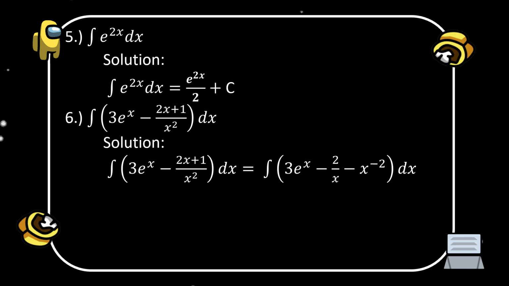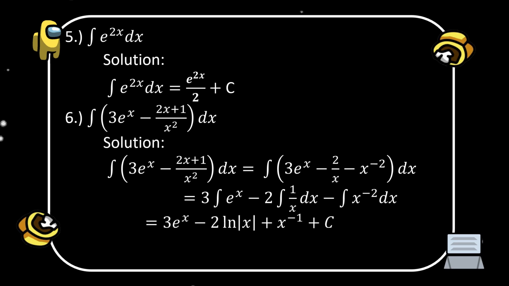When we are going to change that one, the exponent is negative, that is negative x raised to the power of negative 2, since 1 over x squared. So we have here the integral of 3e to the power of x minus 2 over x minus x raised to the power of negative 2 dx. Since 3 is a constant, we are going to separate that one. It becomes 3 the integral of e to the power of x minus 2 the integral of 1 over x dx minus the integral of x raised to the power of negative 2 dx.